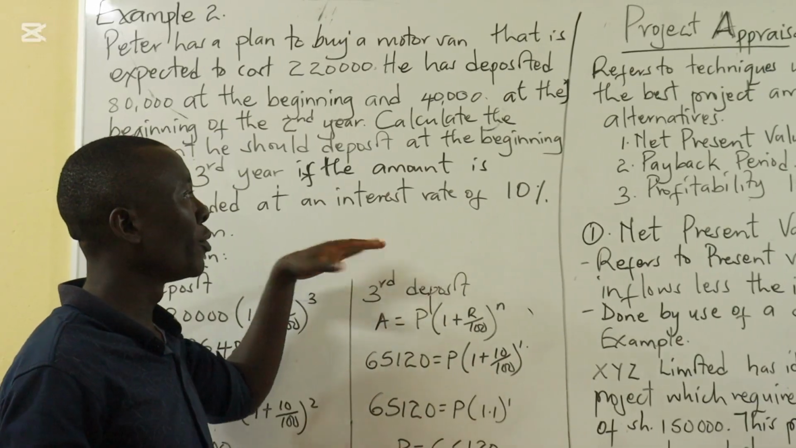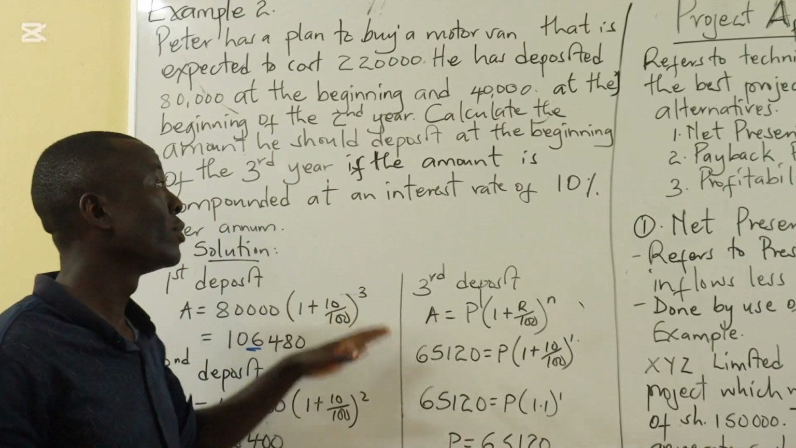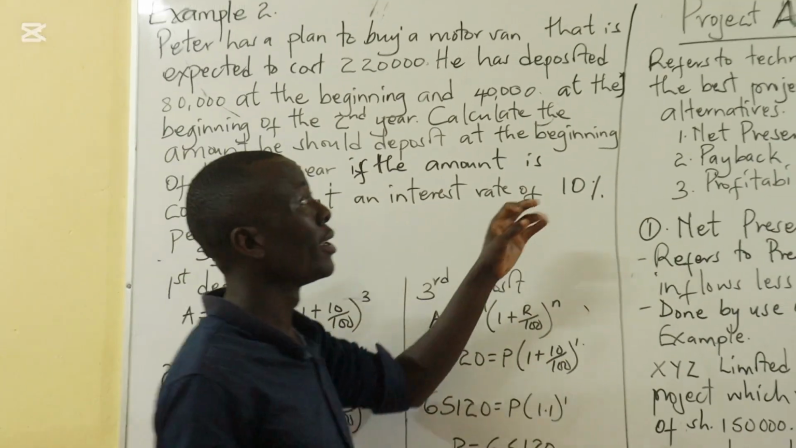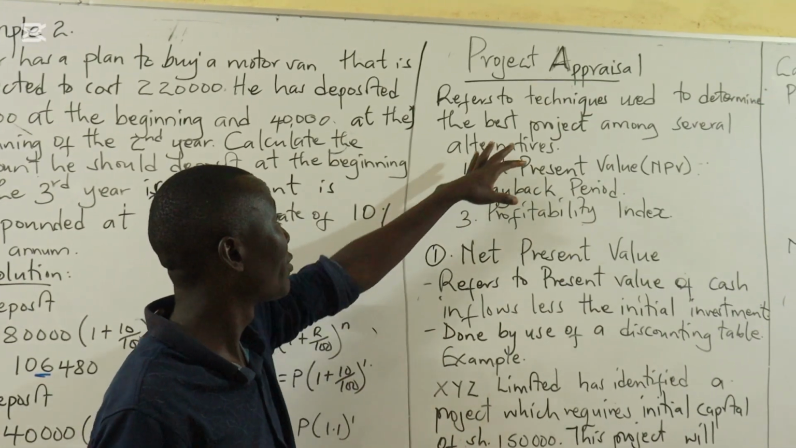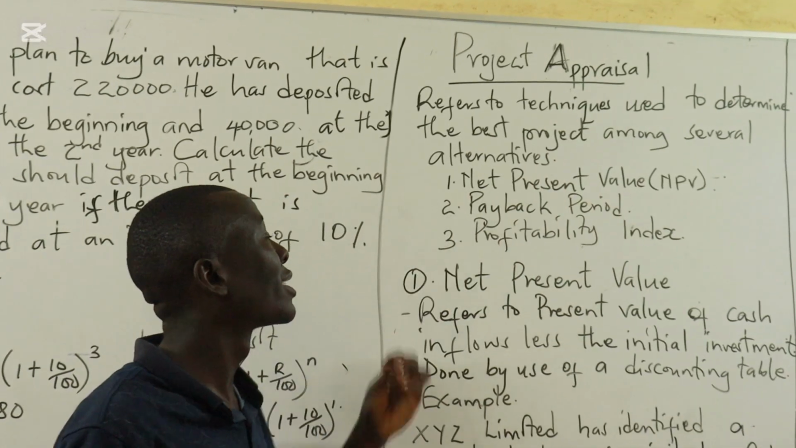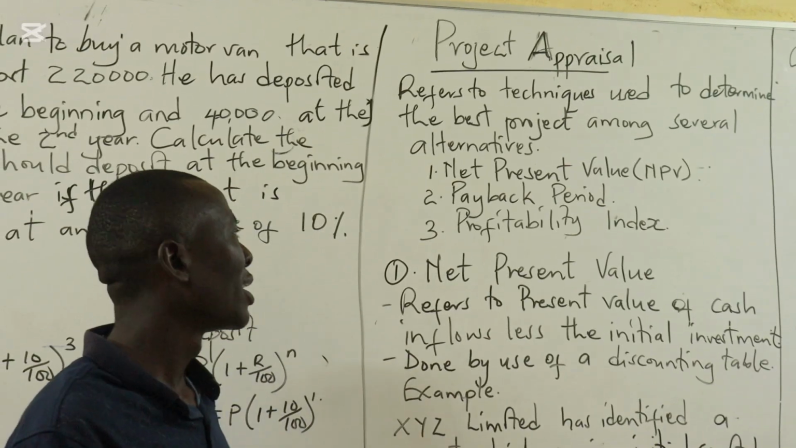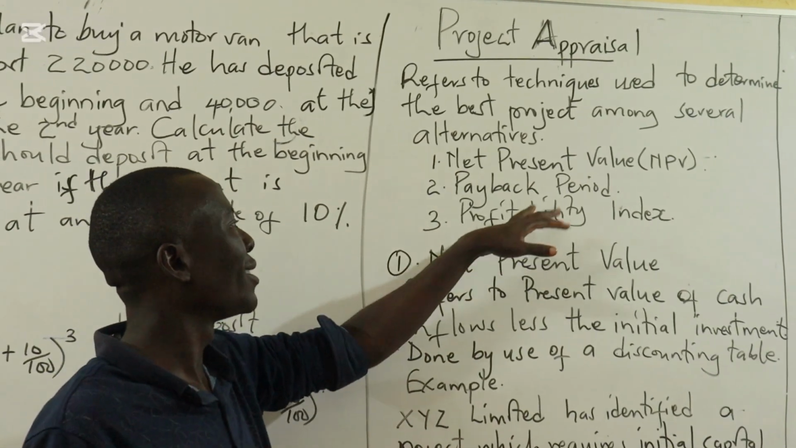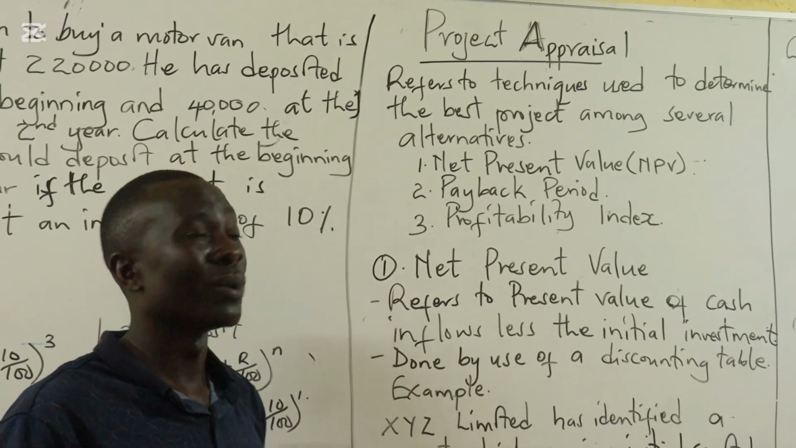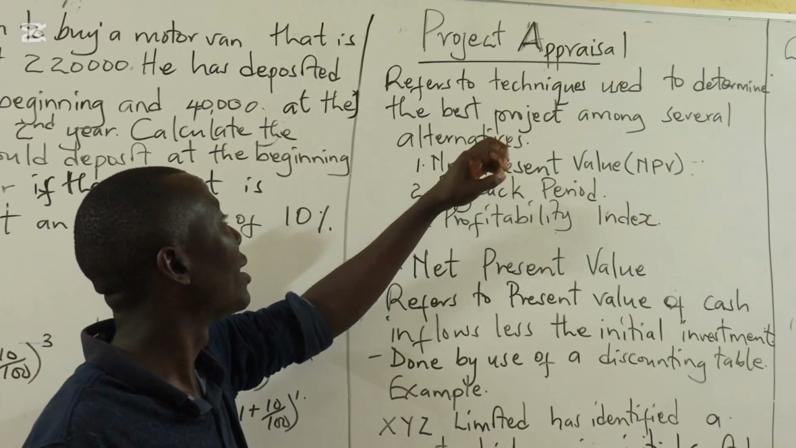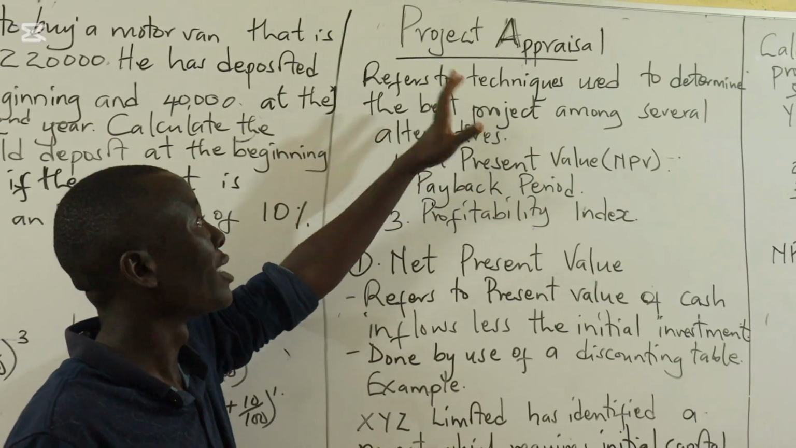Now, at the beginning, we mentioned that we are going to deal with 1, time value of money, 2, simple and compound interest, then 3 was project appraisal. Now we'll move to project appraisal. Project appraisal simply refers to techniques that are used by businesses or by projects to determine the best alternative among several projects. When you want to invest, you are always interested in knowing if that particular investment will pay back, that is, you'll get something beneficial. The techniques we use in determining which particular project is beneficial, that whole process is known as project appraisal.